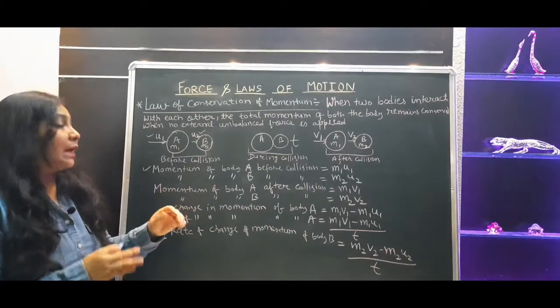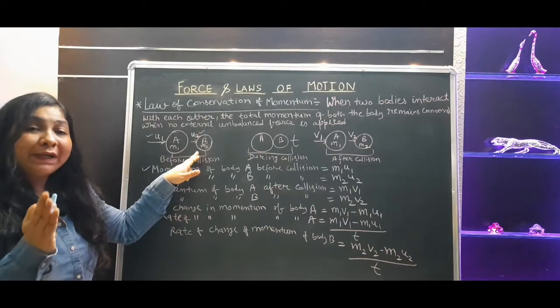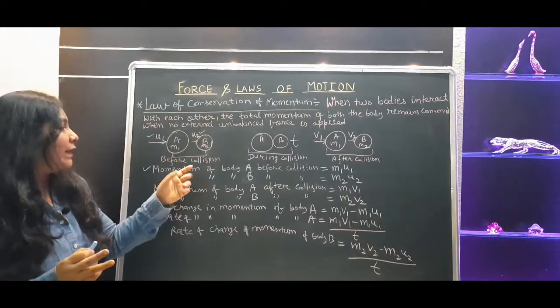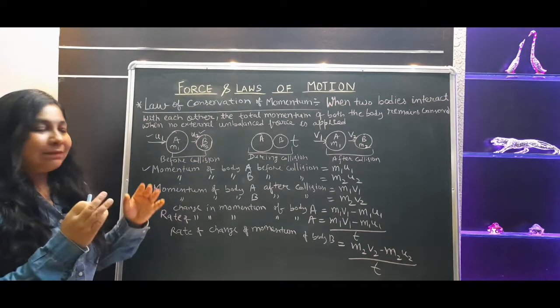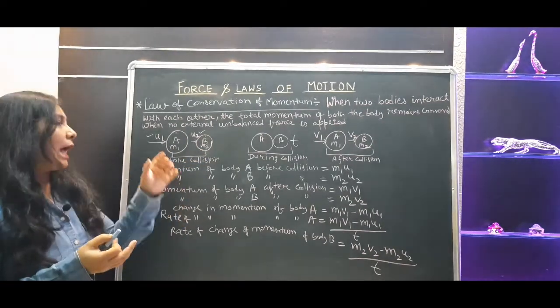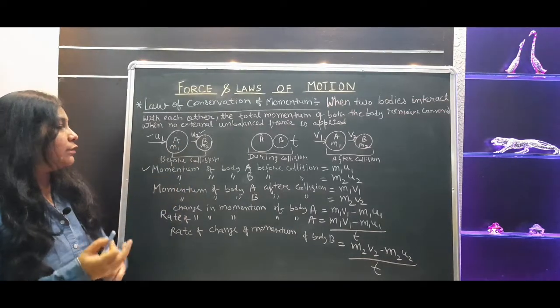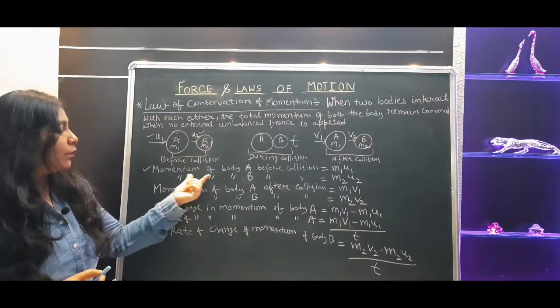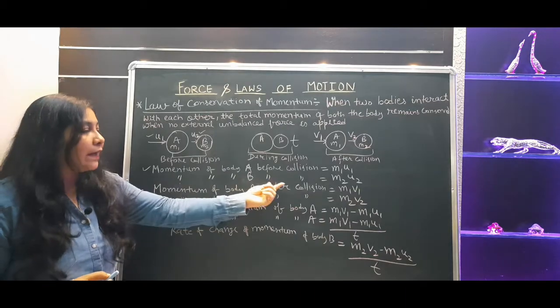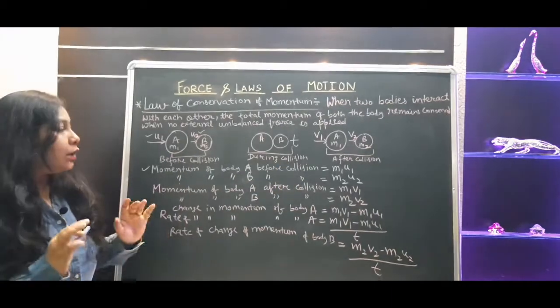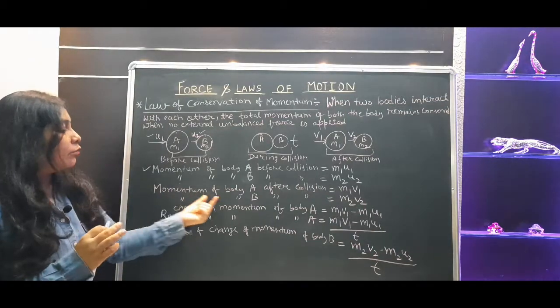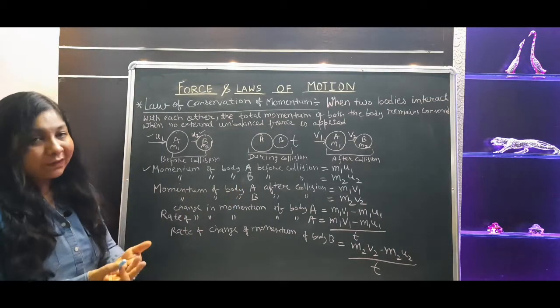Now at the same time, if you want to find the momentum of body B before collision, it will be m2 into u2, because the mass of body B is m2 and the initial velocity of the body is u2. So here we also got the momentum of body B, that is m2 u2. These are the conditions before collision. Now we will talk about the momentum of body A and B after collision.